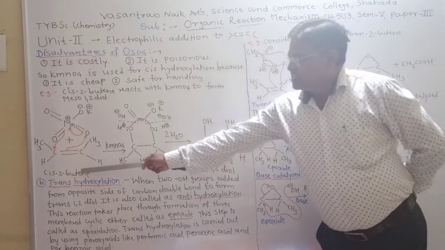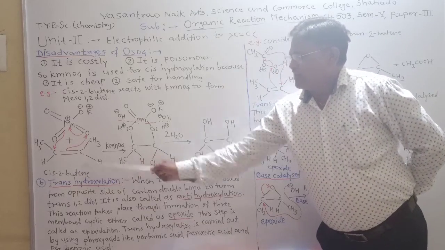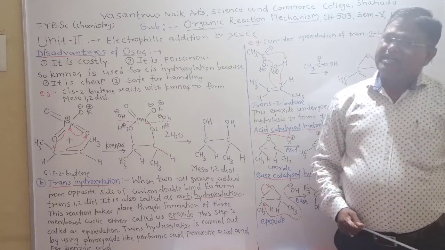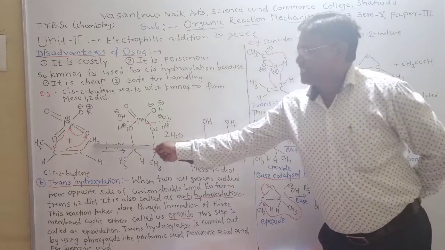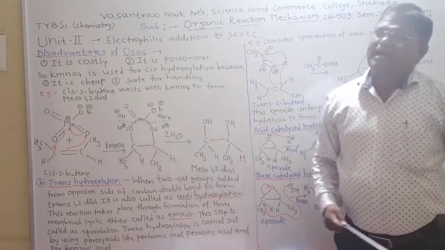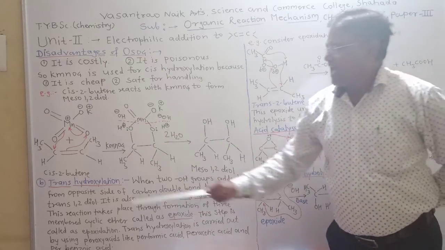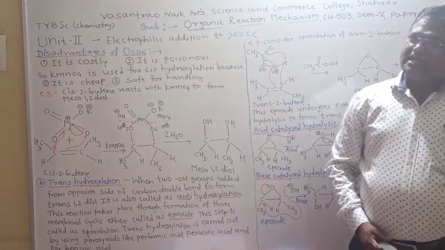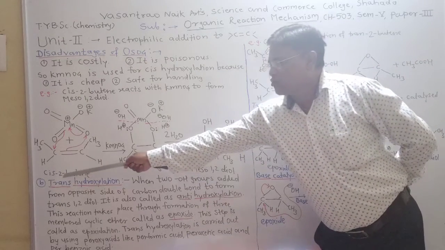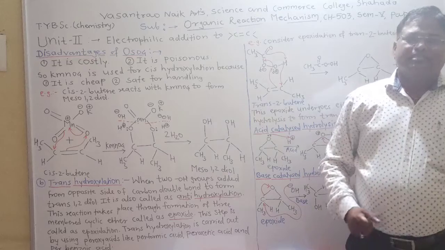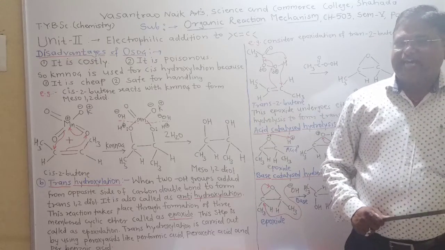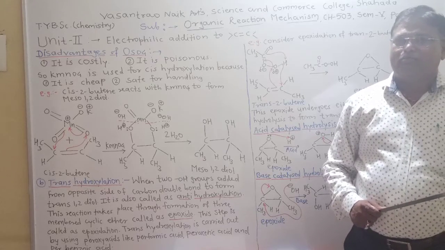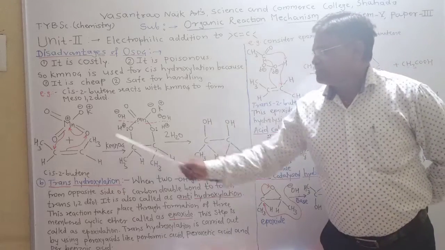Now this cis-2-butene indicates that both CH3 groups are on the same side of the carbon-carbon double bond. That is, both CH3 groups are on the upper side of the double bond and both similar hydrogen atoms are present at the lower side, and therefore this isomer is called the cis isomer. So simply remember what is meant by cis isomer: when two atoms or two groups are attached to the same side of the carbon-carbon double bond, it is called a cis isomer.